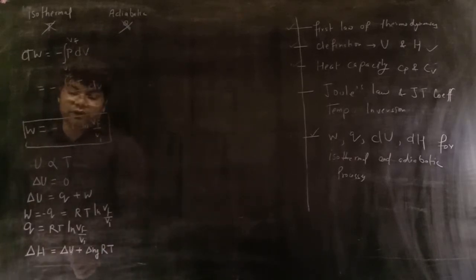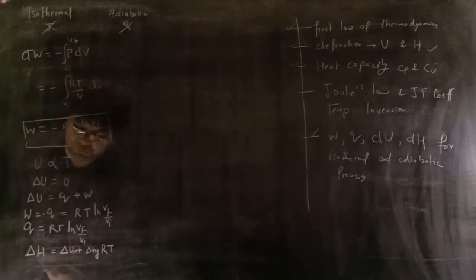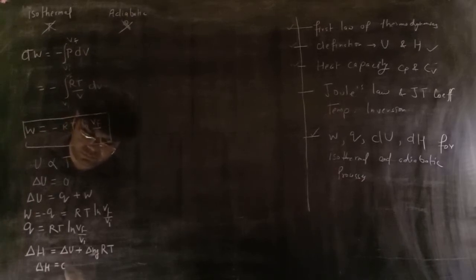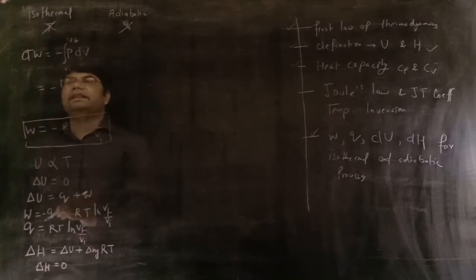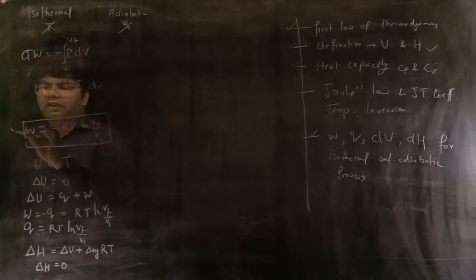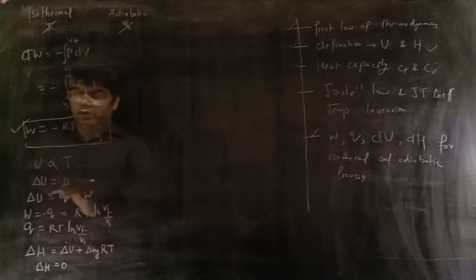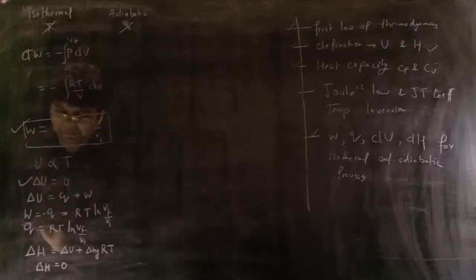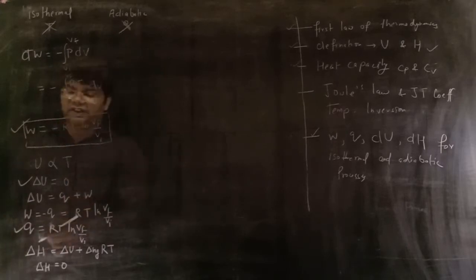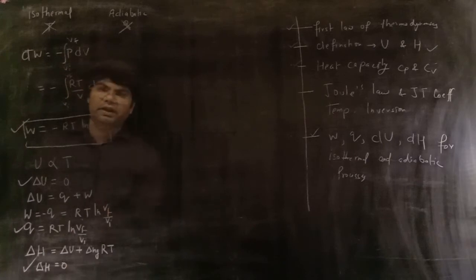It will also be equal to 0. For an isothermal process, we have found out the work, the change in internal energy, the exchange of heat and the change in enthalpy.